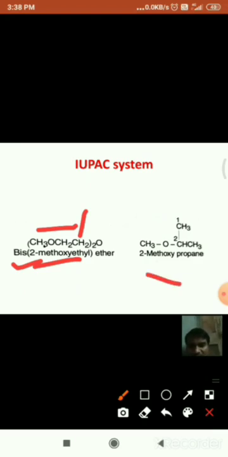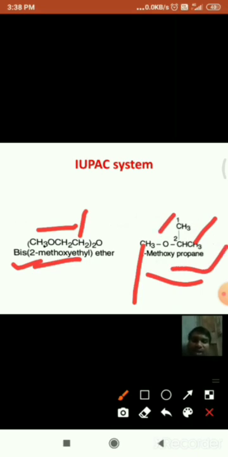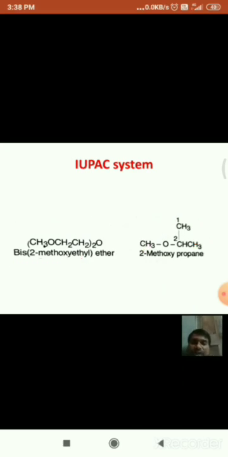And here the next molecule, on one side a methyl group is attached, and on the other side an isopropyl group, or the oxygen is attached to the second position of the propane, hence the name is 2-methoxypropane. So the name of this molecule is 2-methoxypropane.